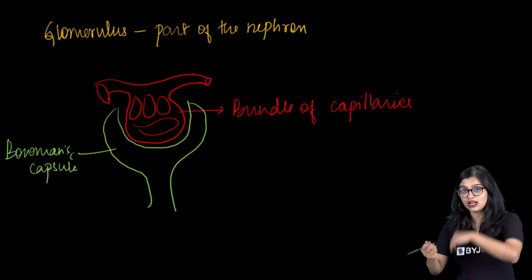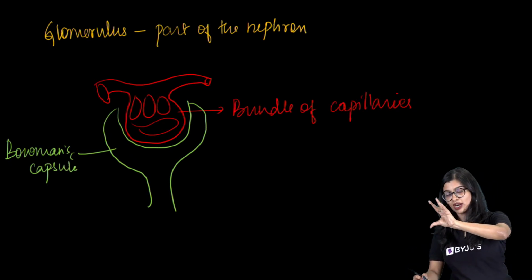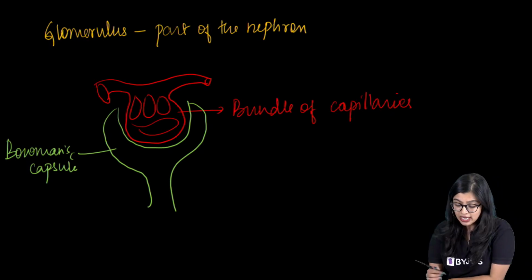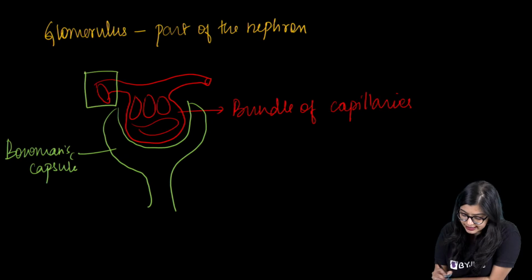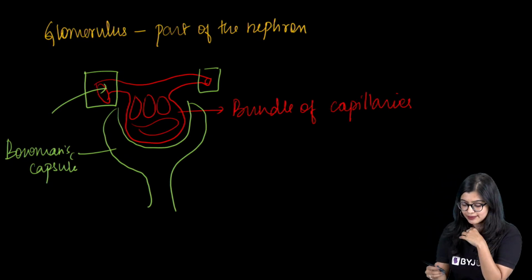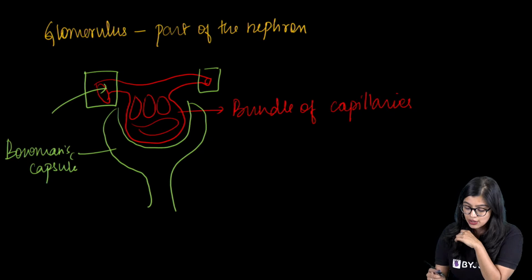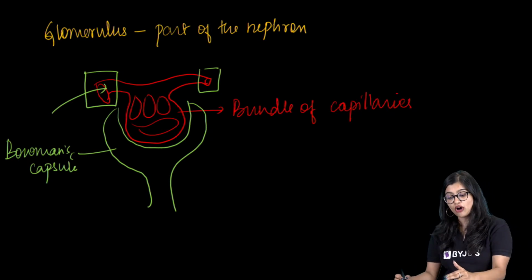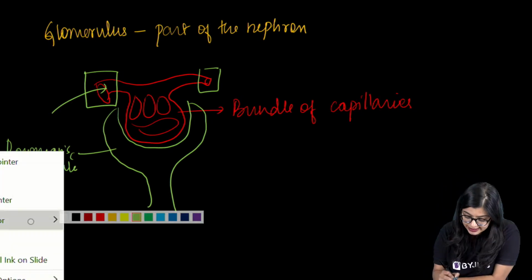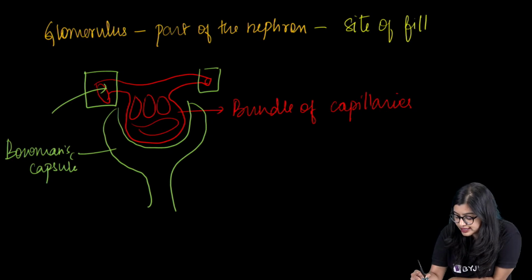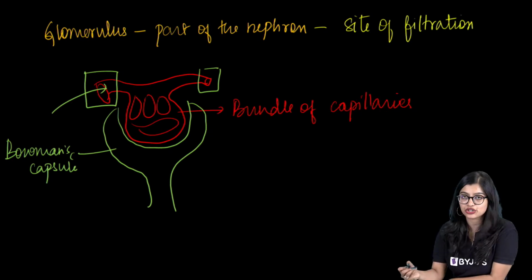Now we see that the renal artery, when it brings in blood, will branch out into arterioles, and finally results in the formation of the glomerulus. Now here we see that there is a difference in the diameter of the blood vessels which form the glomerulus and those that leave it, right? Due to this difference, a pressure gets created. Yes. So what is the function of the glomerulus? Glomerulus is the site of filtration, right? So here the process of filtration happens.